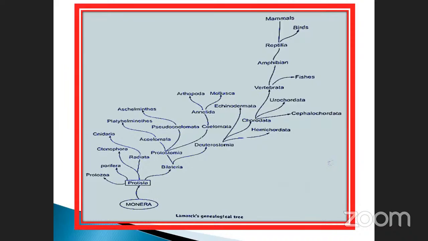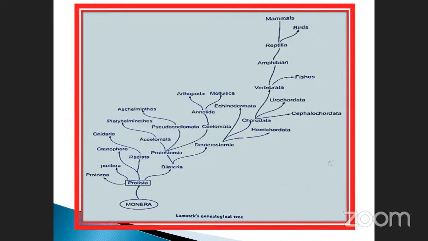When it undergoes complete development, the topmost animals are the mammals, then reptiles, amphibians. This is a descending order from the top. If you start from the Monera to mammals, it is the ascending order. Echinodermata, Urochordata, Cephalochordata, fishes, vertebrates, amphibians: these are all interconnected in a tree-like structure. Each and every one is connected with another one, with small branches like that.